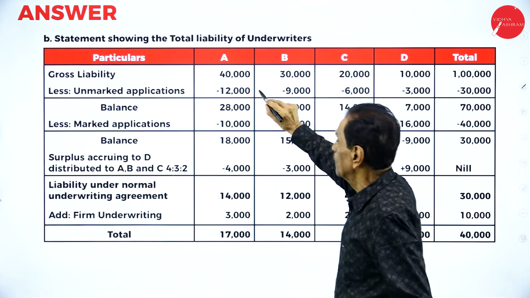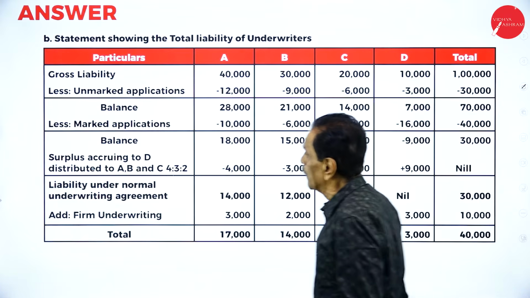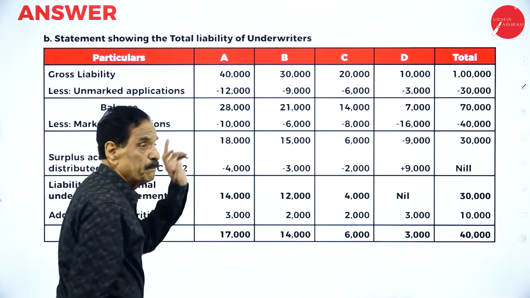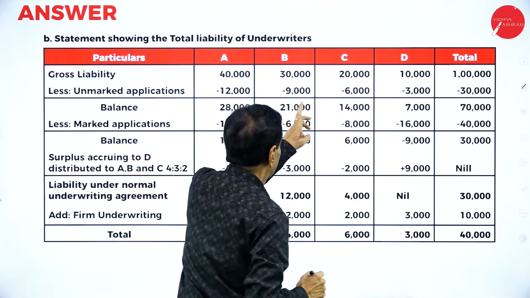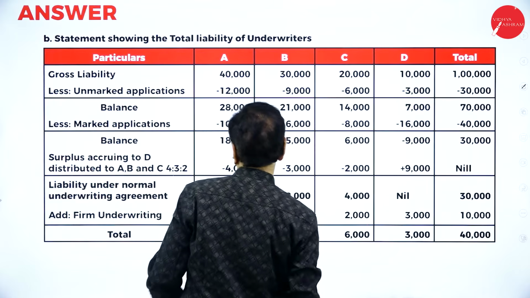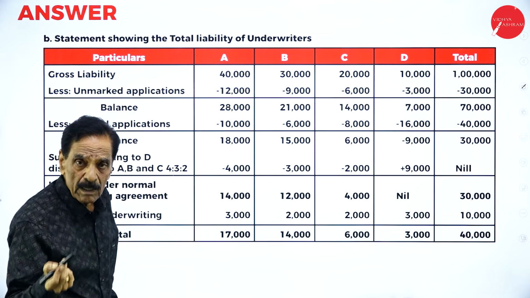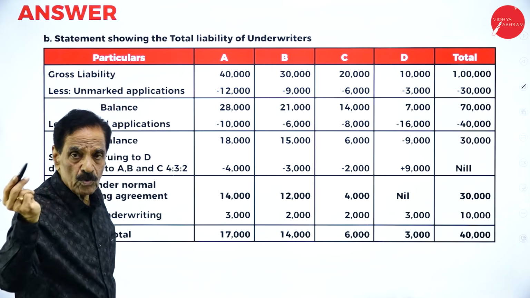Gross liability 40,000, 30,000, 20,000, 10,000, 1 lakh. Minus unmarked application 12,000, 9,000, 6,000, 3,000. This is 4 by 10, distributed according to the gross liability ratio 4:3:2:1.